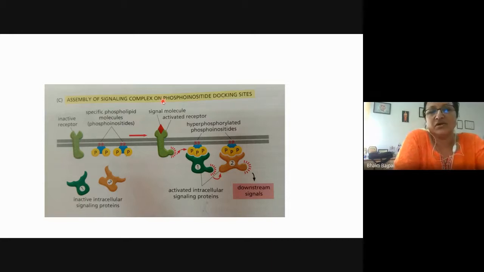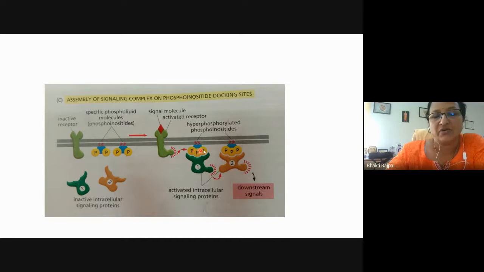These phosphoinositides, or phosphoinositols, are membrane bound. They are bound to the membrane through their phospholipid domain. So this is the inactive receptor, and these are the specific phospholipid molecules, the phosphoinositides, which are bound to the membrane. But since there is no signal bound here, the receptor is inactive, and the intracellular signaling proteins are also inactive. But when the signal molecule is bound, the receptor is activated, and it will bring about the phosphorylation of the